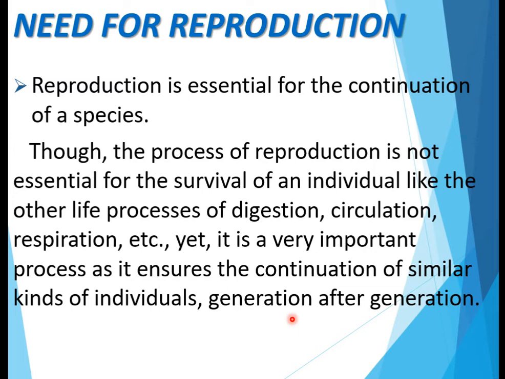So, from this slide, we come to know that the individuals survive by these important life processes like digestion, circulation, etc. But their whole species, their whole generation can survive only through reproduction. So, this is the need for reproduction, the survival of the whole species.